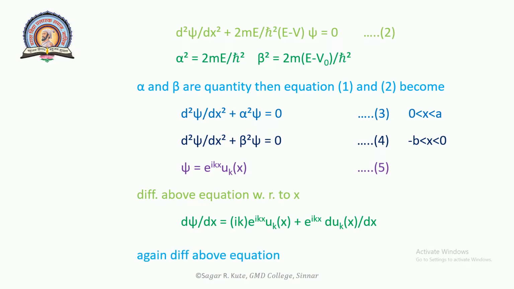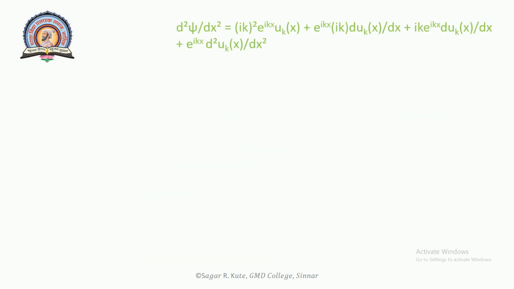Differentiating this equation again, d square psi upon dx square is equal to (i k) square e raised to i k x u k of x plus e raised to i k x i k d u k of x upon dx plus i k e raised to i k x d u k of x upon dx plus e raised to i k x d square u k of x upon dx square, where i square is equal to minus 1.